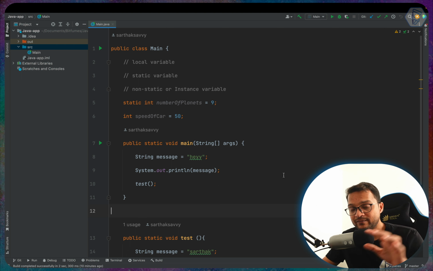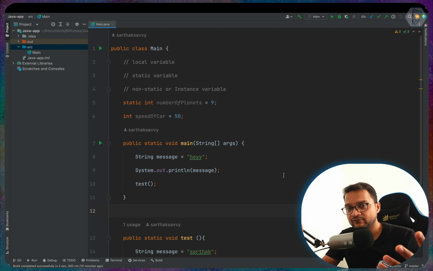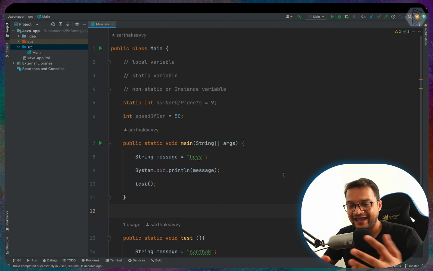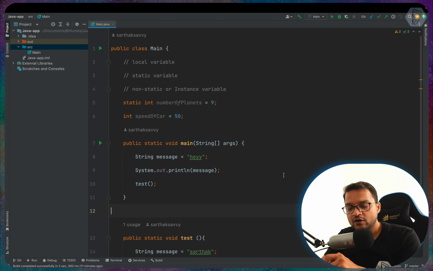And in the numerical we have another two: one is integer, another is floating. In integer you have different types, which are short, long, int and byte. In the floating type we have float and double. With this tree I know you get confused, so I'm going to explain each and everything right now.